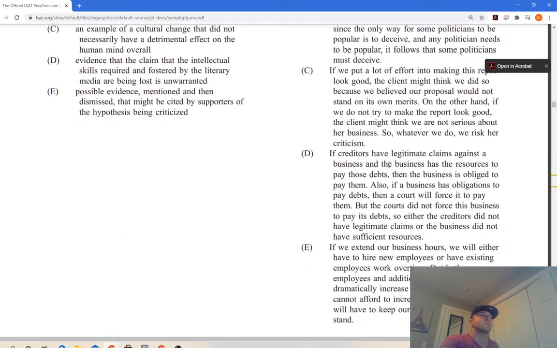If creditors have legitimate claims against the business and the business has the resources to pay those debts, then the business is obliged to pay them. Also, if a business has obligations to pay debts, then the court will force it to pay them. But the courts do not force this business to pay debts, so it's nothing.